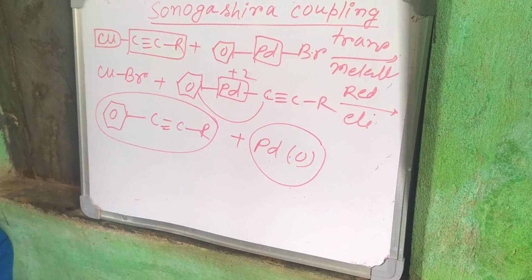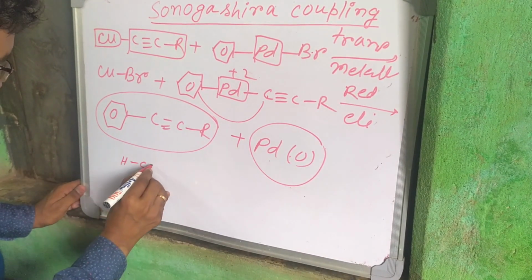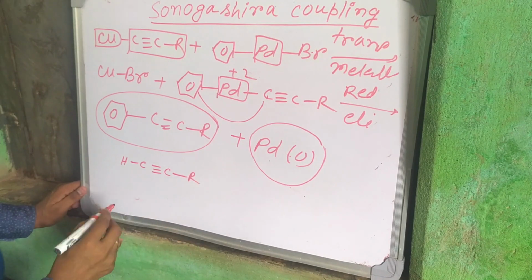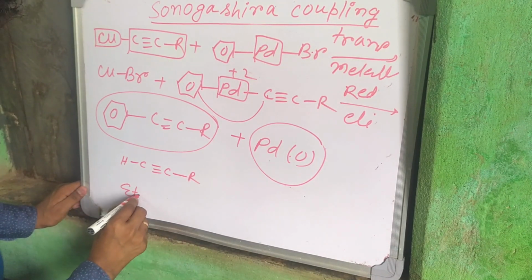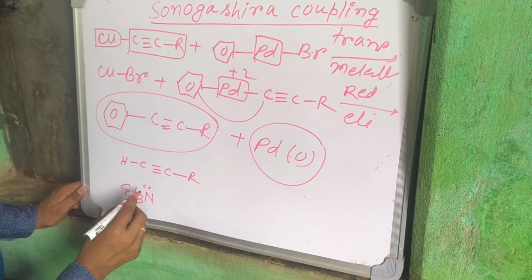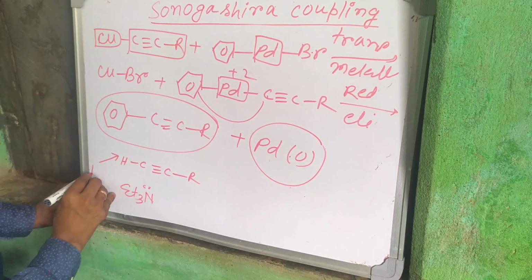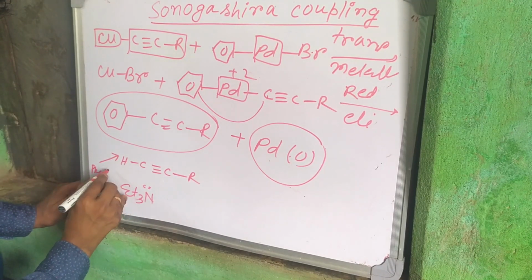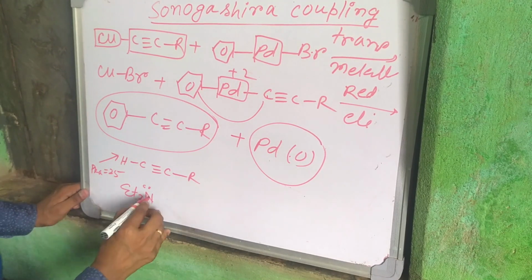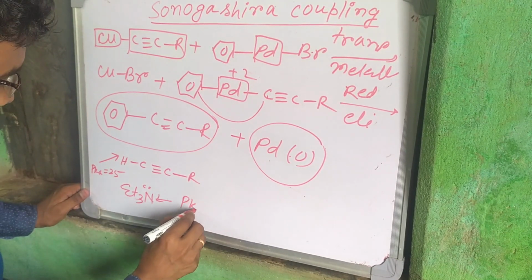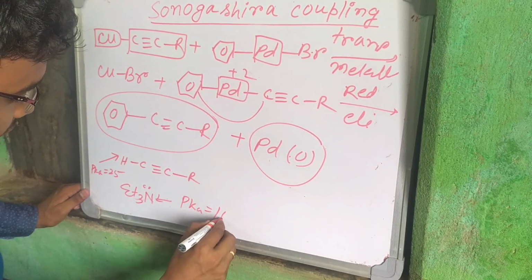Now the question is, what is the function of the co-catalyst? We have this alkyne and we have this base. This hydrogen has a pKa of about 25, and this base has a pKa of around 10.